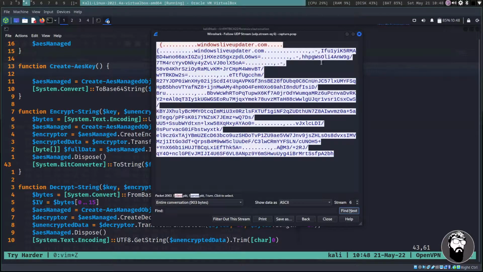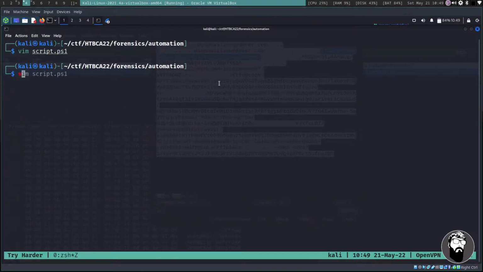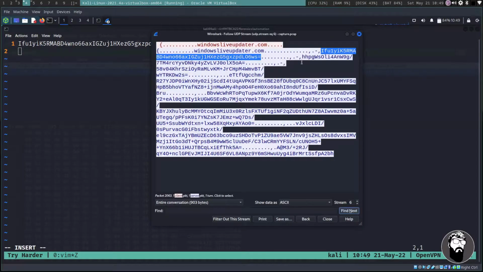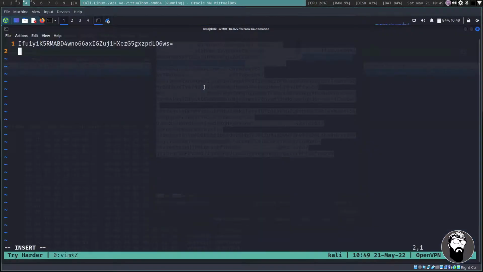So what we can do in order to get a little bit further into this is copy each one of these. I kind of did this manually, so this is the boring part. I'm going to vim, and we'll call this file dns_txt_responses. I'm just going to paste each one of these in here separated by a new line. And this is just how I went about trying to solve this one.